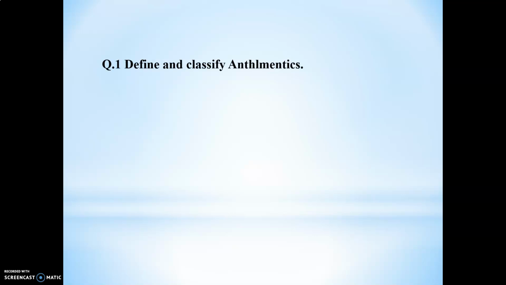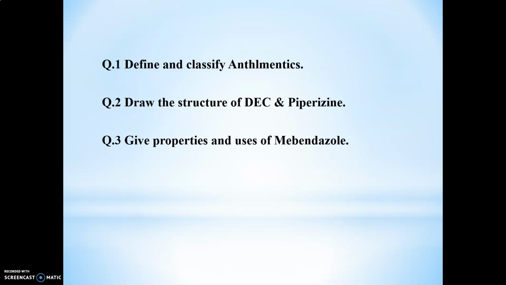Frequently asked questions: define and classify anthelmintics for 3 marks. Then second question, draw the structure of DEC and piperazine with chemical name and their uses. Then give the properties and uses of mebendazole. These 3 questions are frequently asked in exams. One more question is there: what are the different drugs which are used as anthelmintics? You can write down the answer: DEC, piperazine, mebendazole, albendazole. These are the different drugs which are used as anthelmintics.